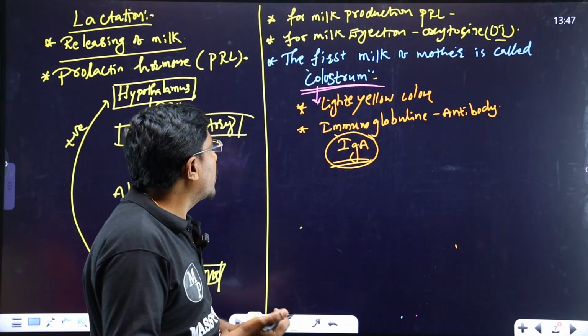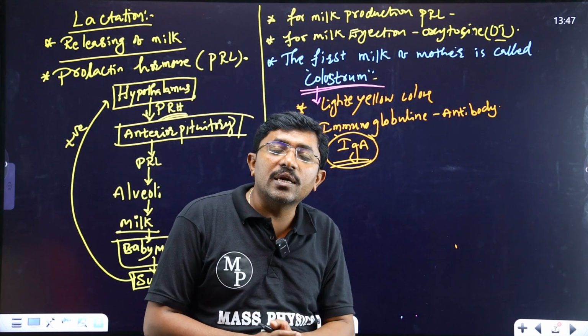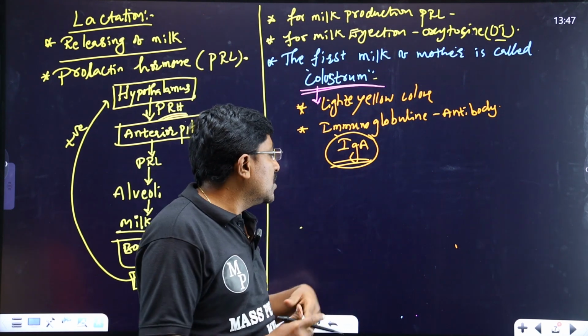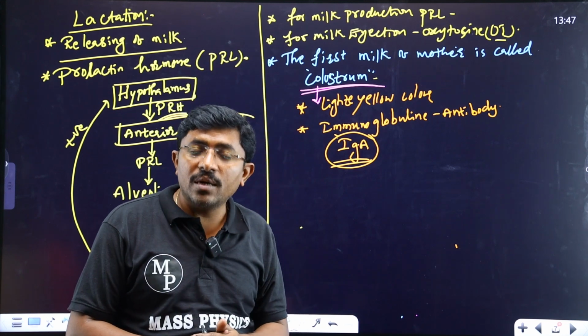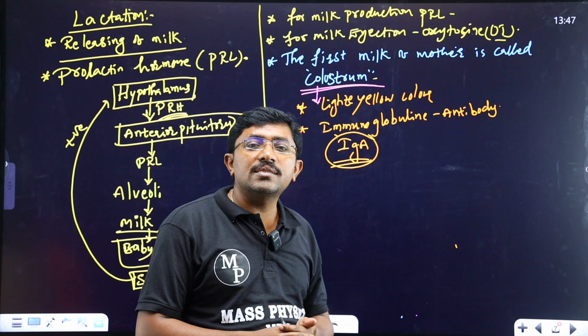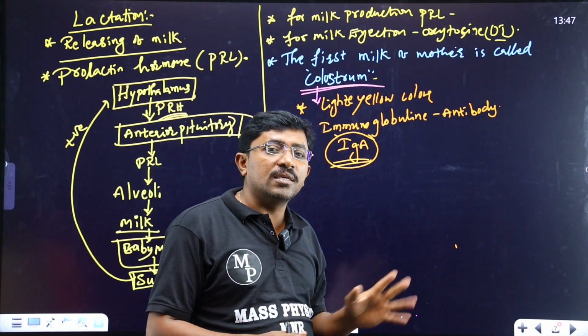Within the milk, proteins are also there. That milk protein is casein. For the digestion of milk protein within the infant baby's stomach, the particular enzyme is renin.